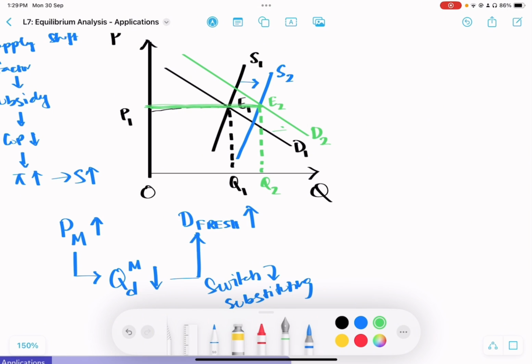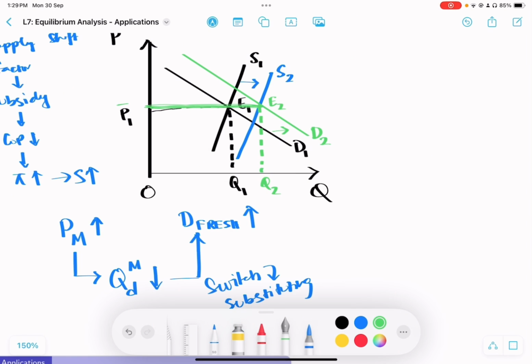This is how much the demand is going to shift. Essentially, when the shift in demand is equal to the shift in supply, what is supply doing? Supply is pulling the price down, demand is pulling the price up, right? So if they move an equal amount, the downward pressure on prices cancels the upward pressure on prices, and so the price remains the same at P1.